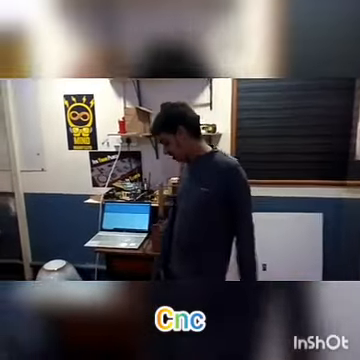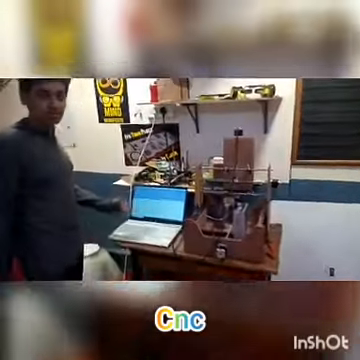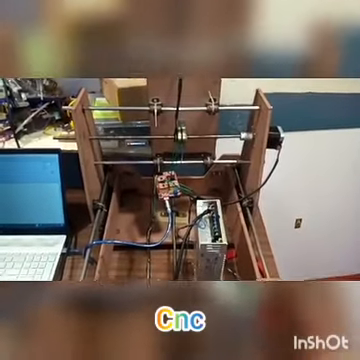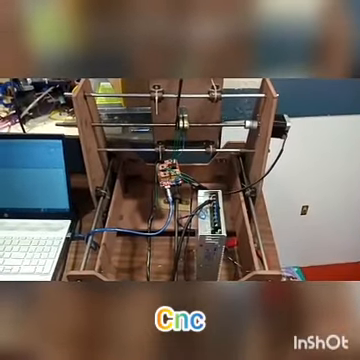In this, we have uploaded the code for the CNC, that is universal G code, which shows the movement of the x-axis, y-axis as well as z-axis, in positive as well as negative direction. When I press the positive x-axis button, the movement of the positive x-axis is shown.